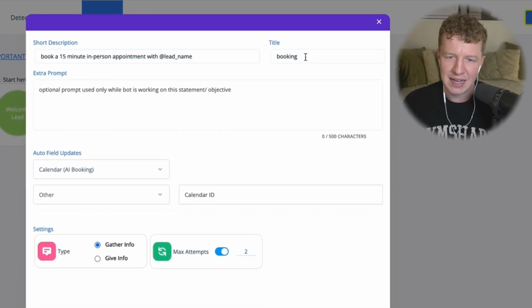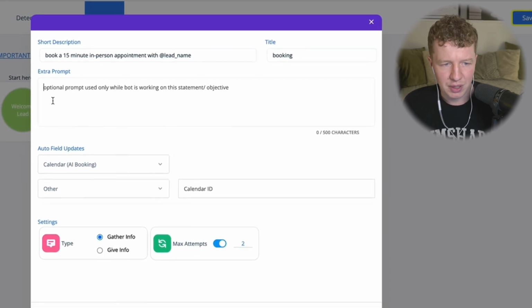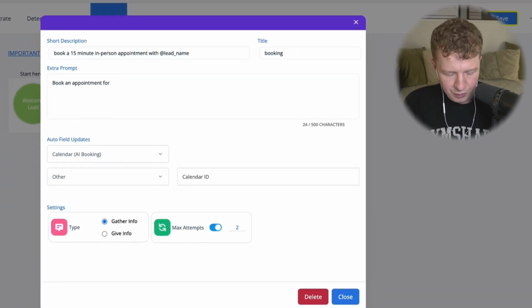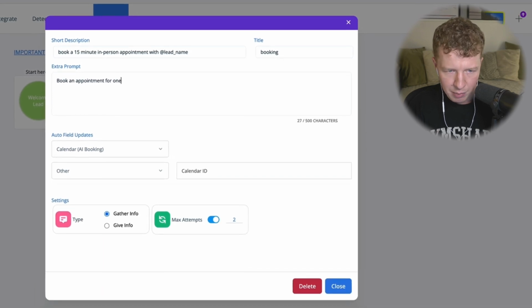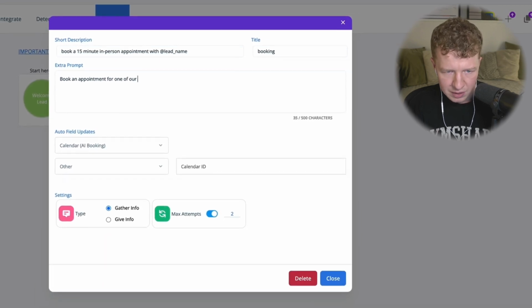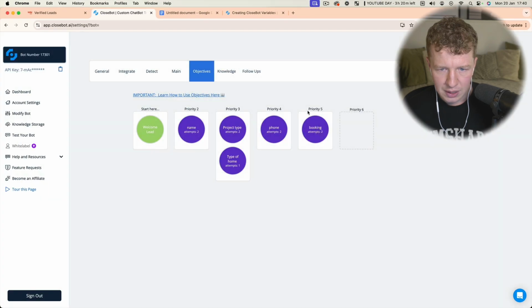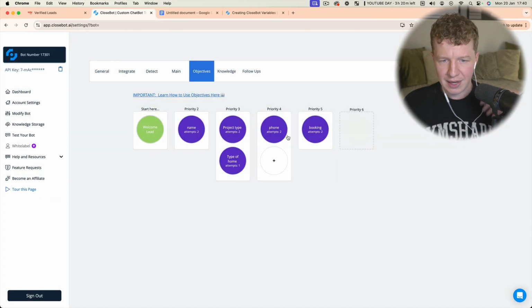Now before this, I'm going to have to add collect address. So we're going to go ahead and book an appointment for, let's just say, one of our team to come to their home and inspect the roof, and provide them with an accurate quote. Now I'm going to click close, and actually save this.